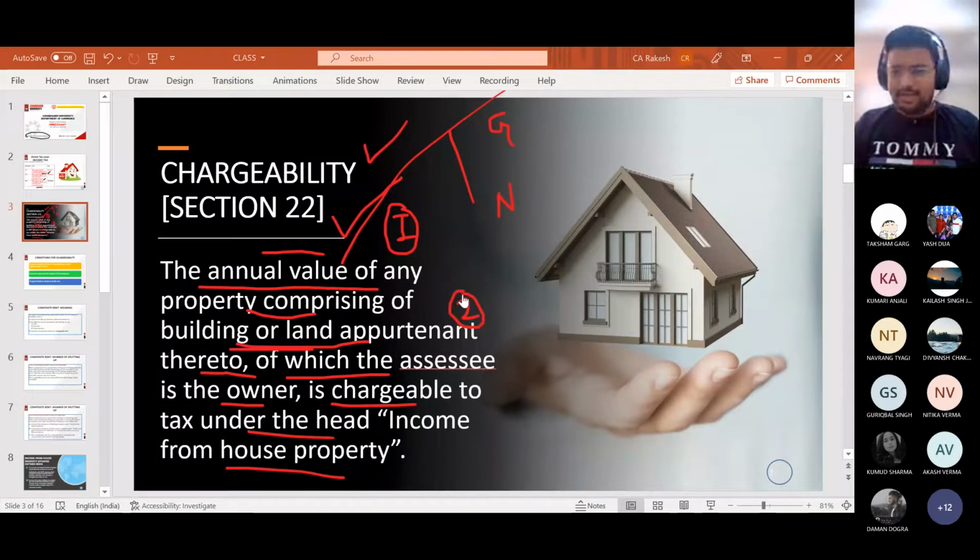Now, what does this mean? I will discuss, just wait for a moment. The first thing is annual value, which is required to calculate income from house property. The second thing is land appurtenant thereto. The third thing is that whosoever person we are talking about, he must be the owner. So these three things are the basis of calculating income from house property.